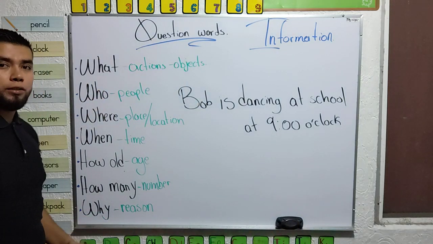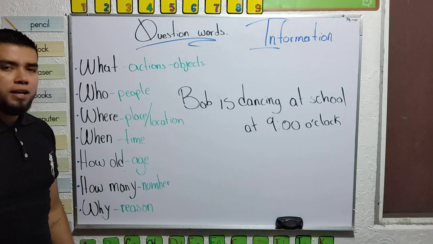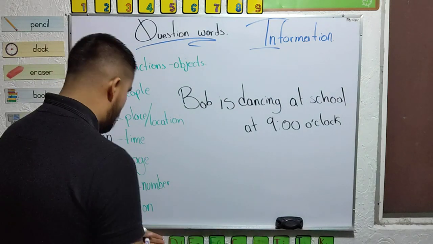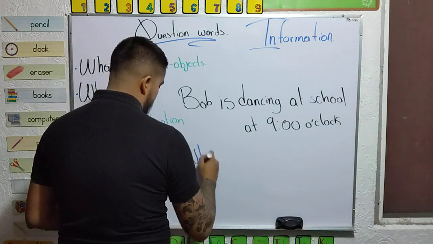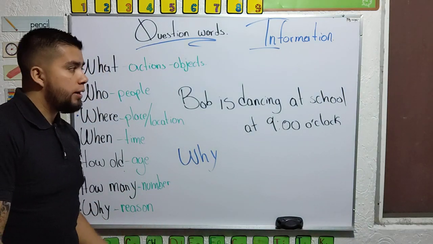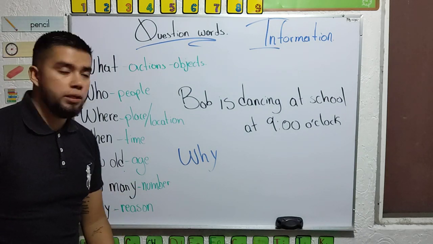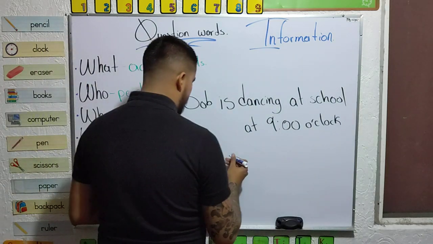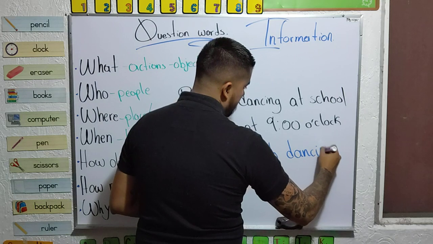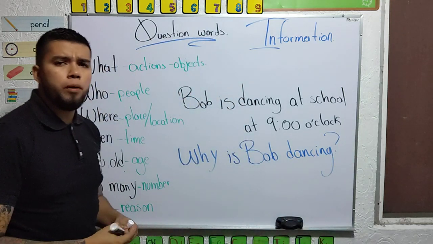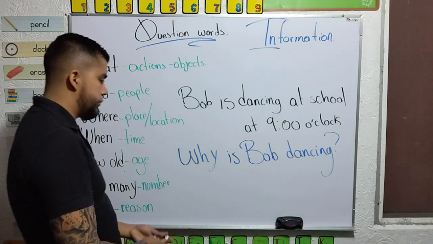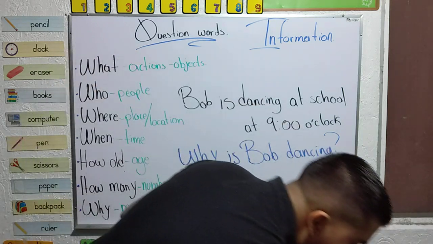And finally, my favorite question: why? Reason, explanation. My favorite question. Why requires information about reason. I want the reason of the actions. For example, why is Bob dancing? What is the reason? Oh, the reason could be, pay attention here.